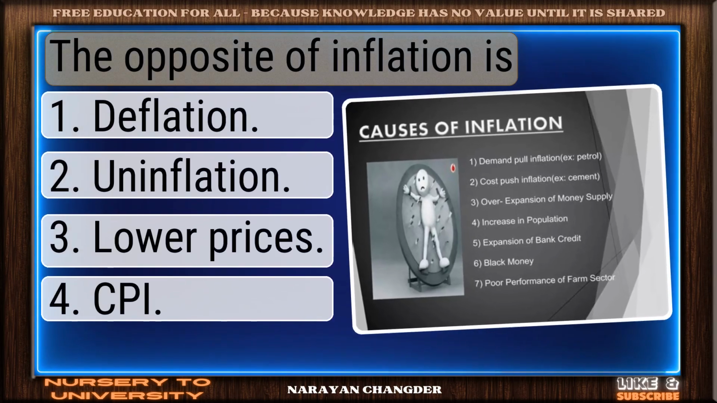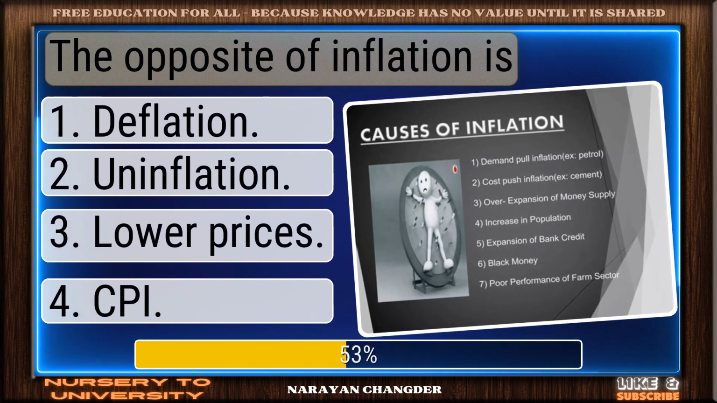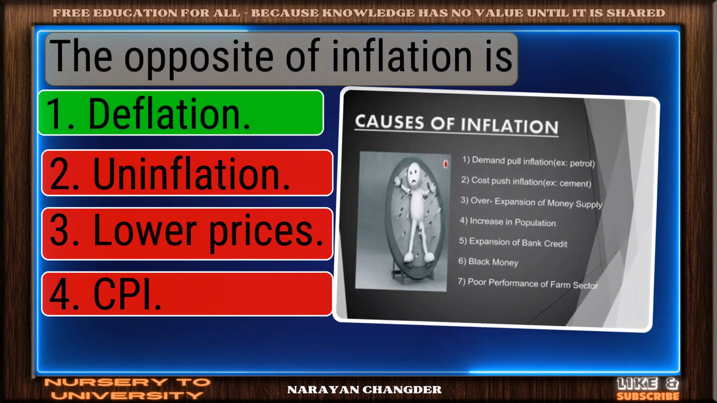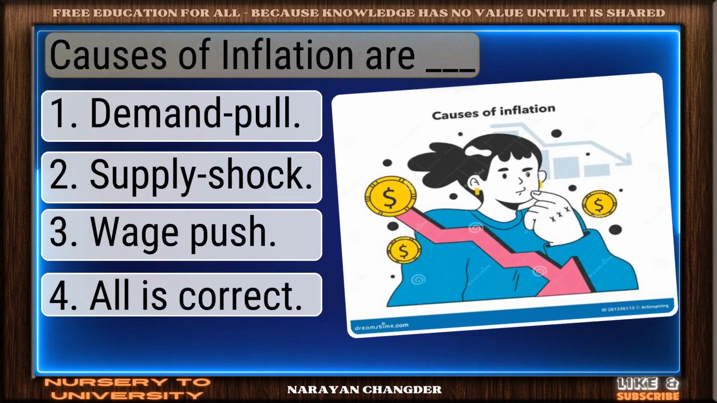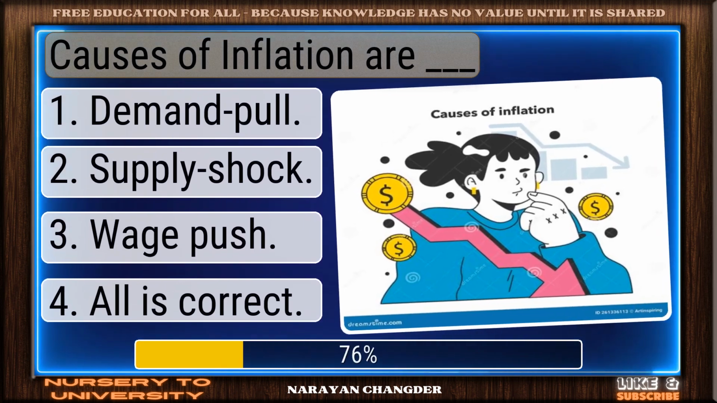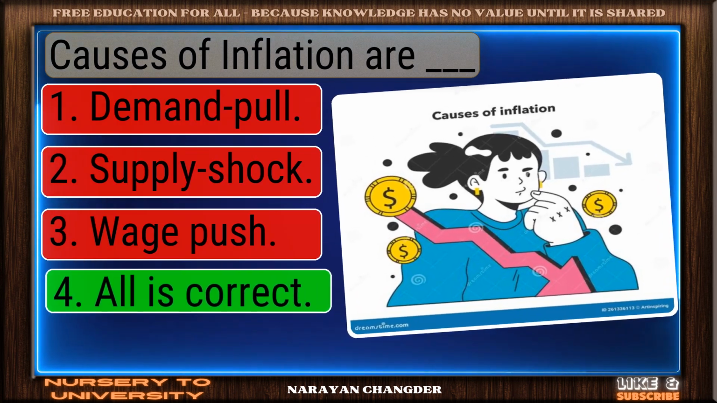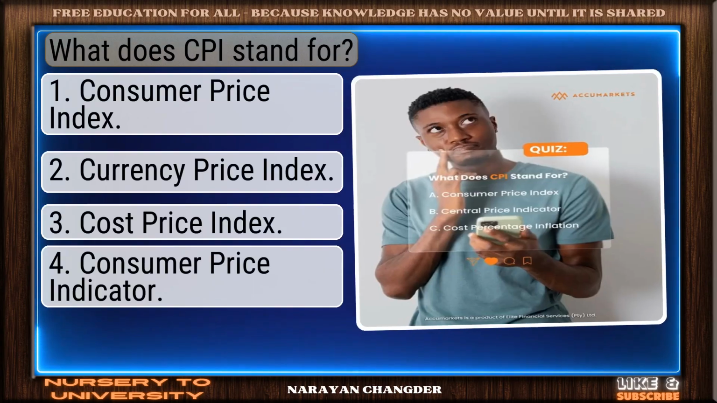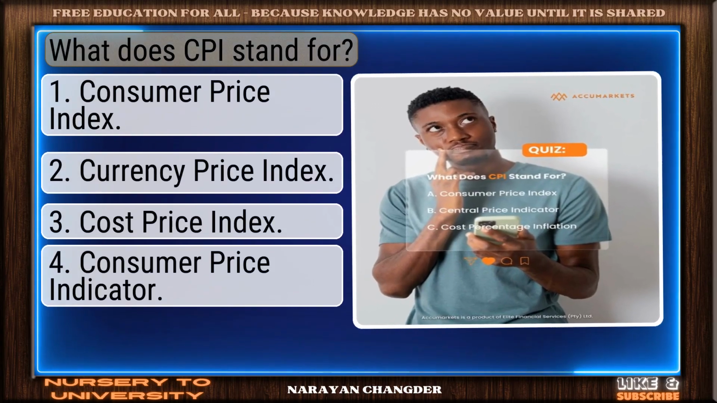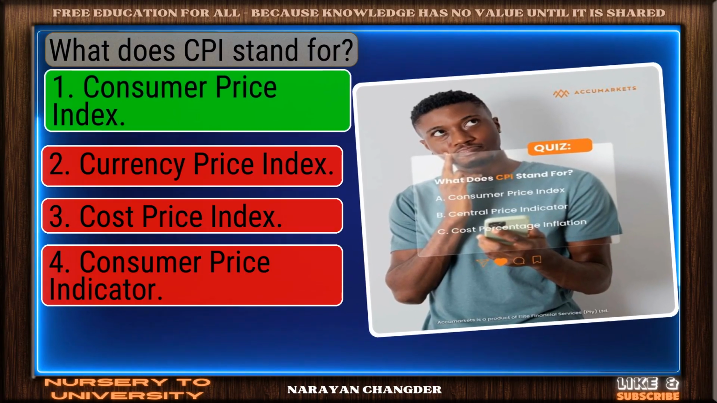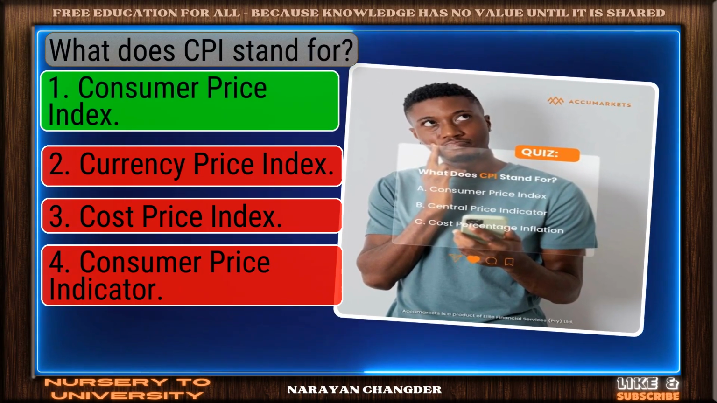The opposite of inflation is? Correct. Deflation is the right answer. Causes of inflation are dash. Exactly. All is correct, makes sense, and it is the right choice. What does CPI stand for? Smart pick. Consumer Price Index is the correct choice.